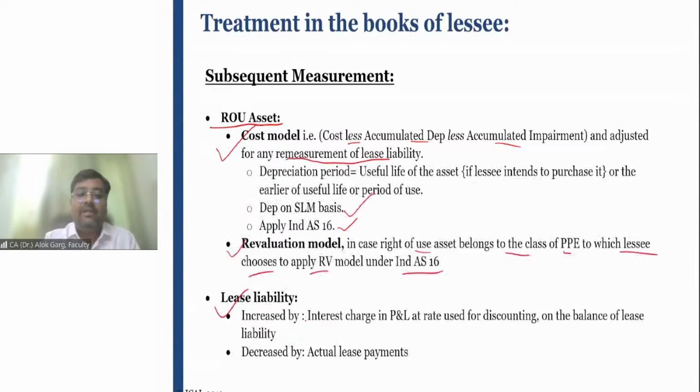Lease liability has to be increased by the interest charge, like I've shown you in the schedule for the entire 10 years, and decreased by the actual lease payments, right? Is that clear, friends?